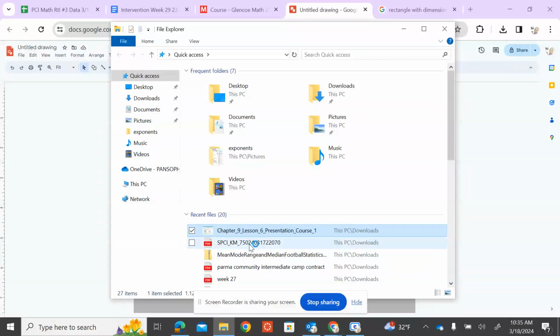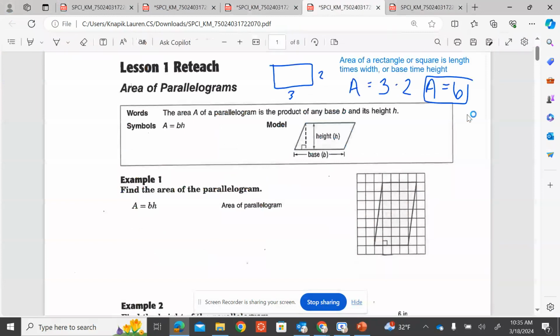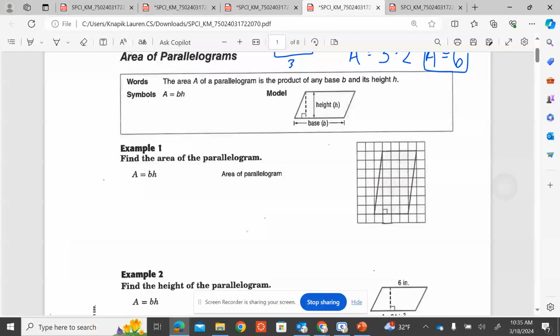All right, so we're going to take a little bit of notes together. So like I've said a couple times, the area of a parallelogram is the product, or when you multiply the base, which will be b, and height, which will be h. We are going to be using variables for this little unit, such as b for base, h for height. We'll be using those pretty often. So they give us our formula, which is a equals b times h, or base times height.